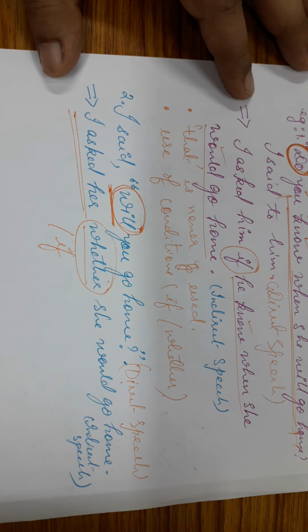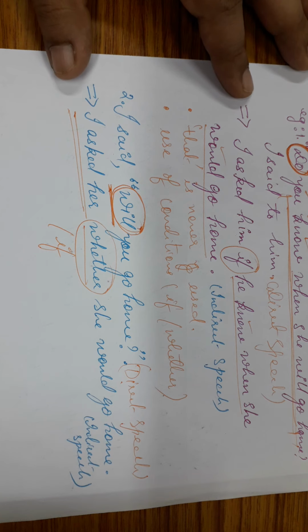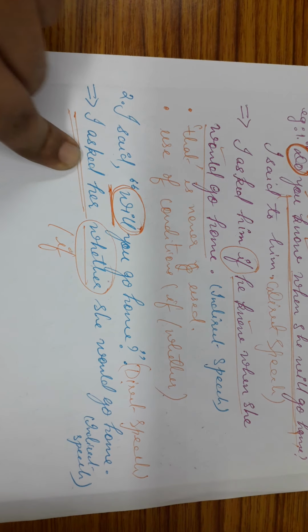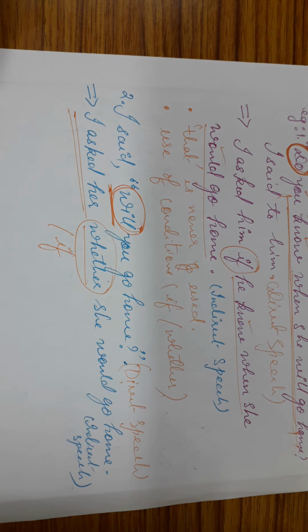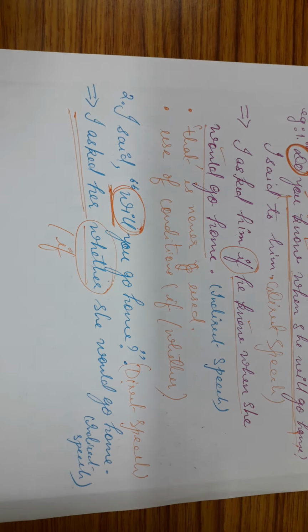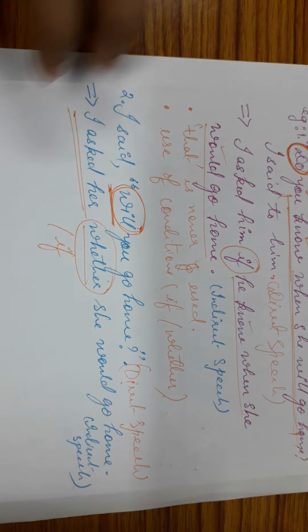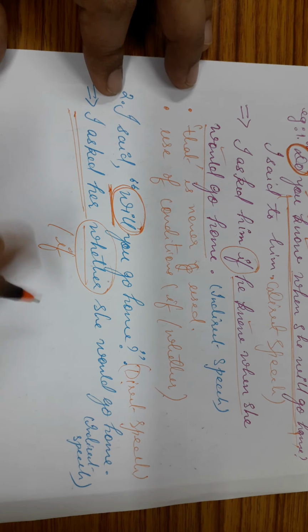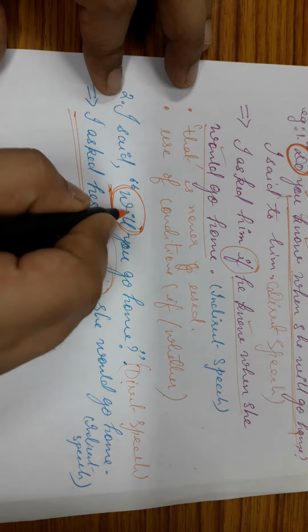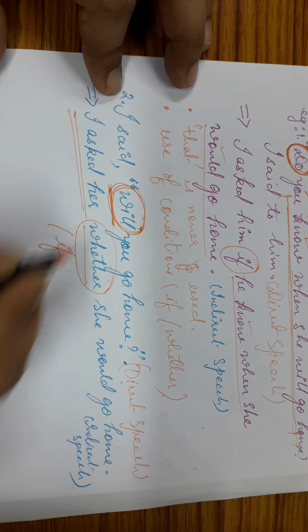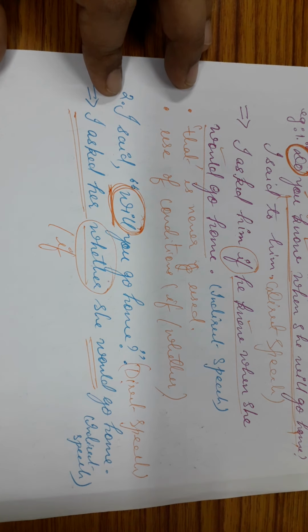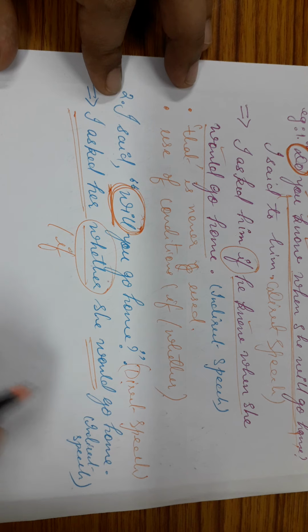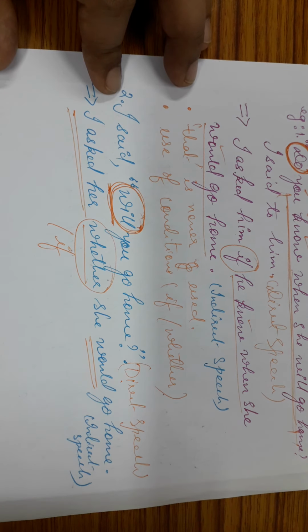There is no hard and fast rule that for certain conditions you have to use if, or for certain conditions you have to use whether only. You can use either of them. So it is whether or if, then she would go home. That is, will here has converted into would. Alright? And then the other things are retained.